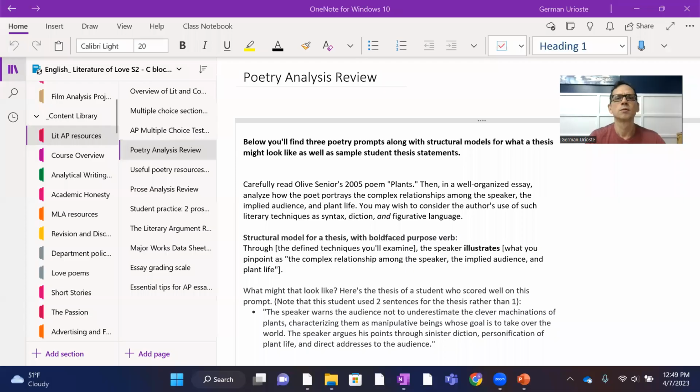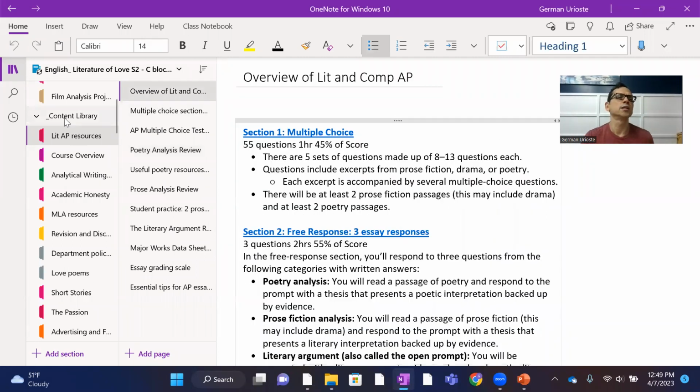So let me share my screen. And again, we're going to go to the content library of your English class where you'll find some AP Lit resources, right? Your teachers have put them there. So sharing screen here. All right, and let's go here, right? Again, content library, right? Lit AP resources.